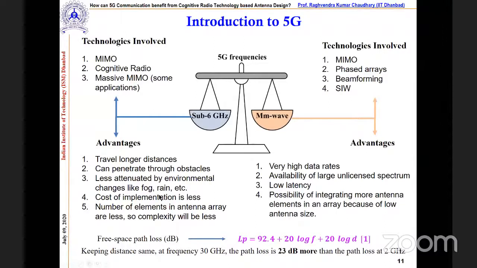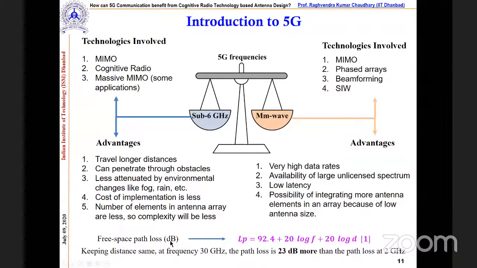On the other hand, if we go to sub 6 gigahertz, all the things are available. We can even fabricate in a lab. So the cost is less. That is why most of the companies, as you can see, are launching 5G with sub 6 gigahertz bands, correct?